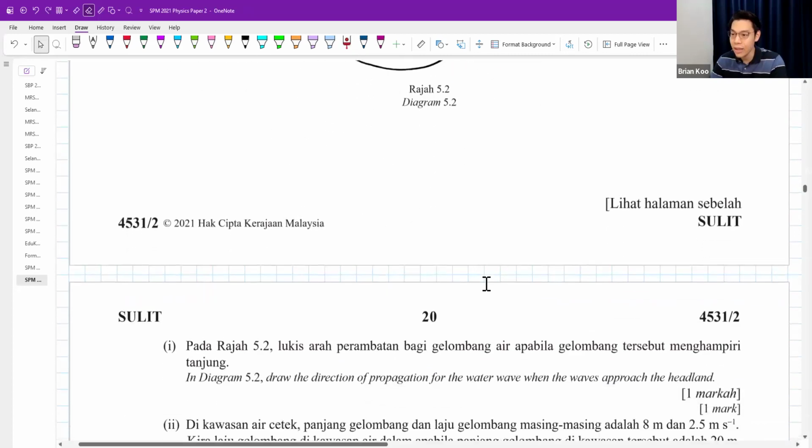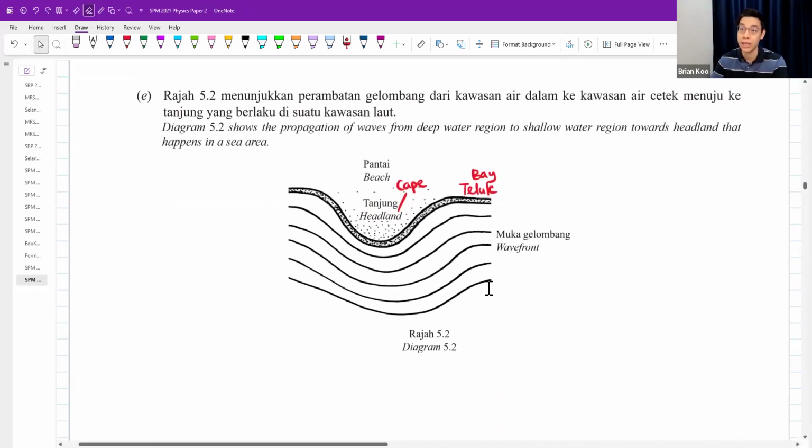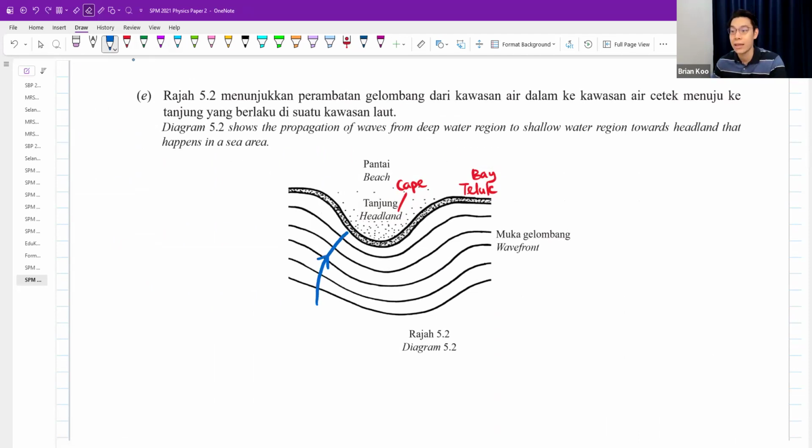But they ask you, draw the direction of propagation. They want to see, do you know that the waves are all going to focus mainly on the headland? Something like that. Okay, minimum you draw 2 arrows, good enough. But you will all focus at the headland. You might be thinking, teacher, why you never draw straight?